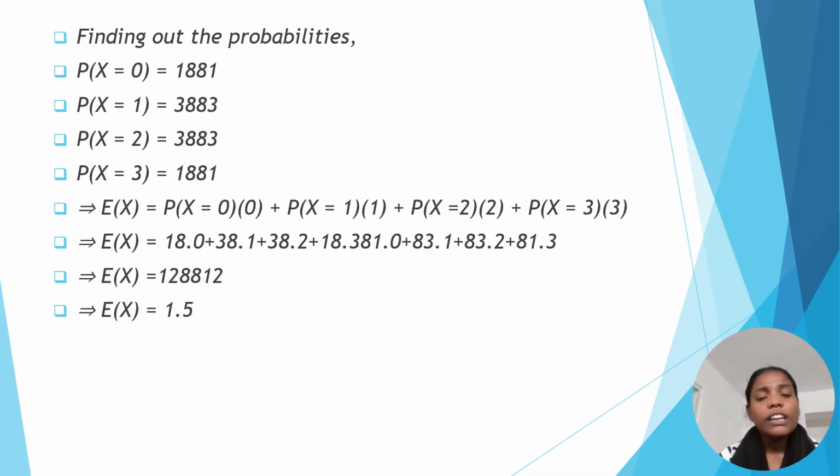Here we have E of x equal to P of x equals 0 into 0, P of x equals 1 into 1, P of x equals 2 into 2, P of x equals 3 into 3.